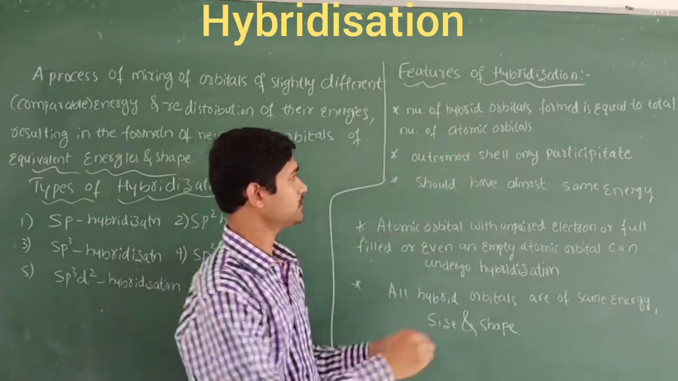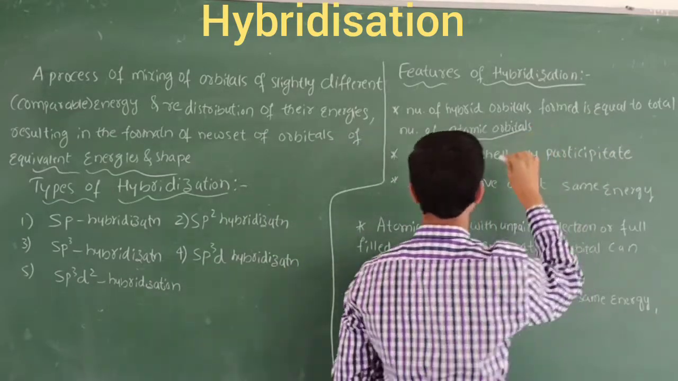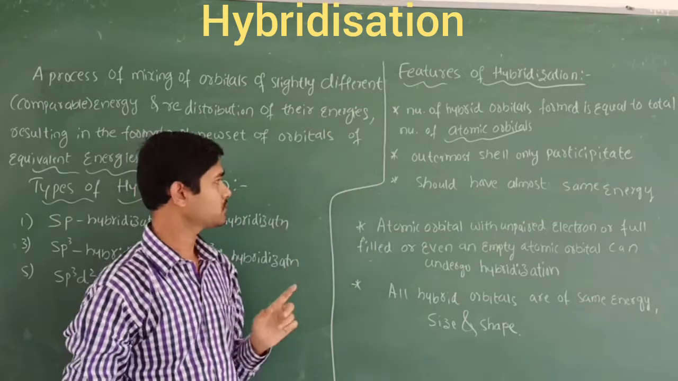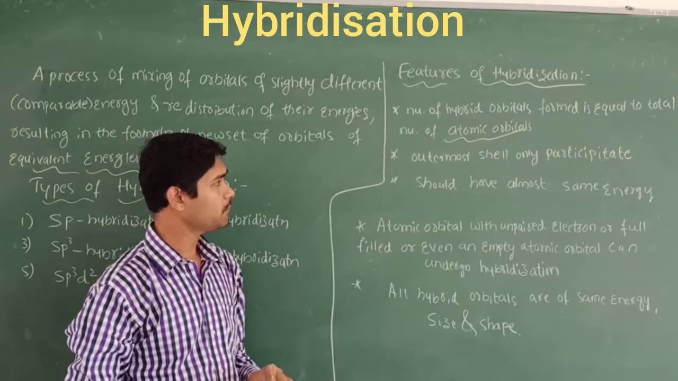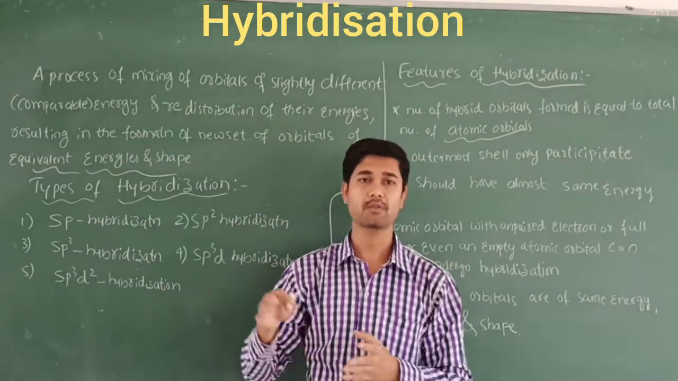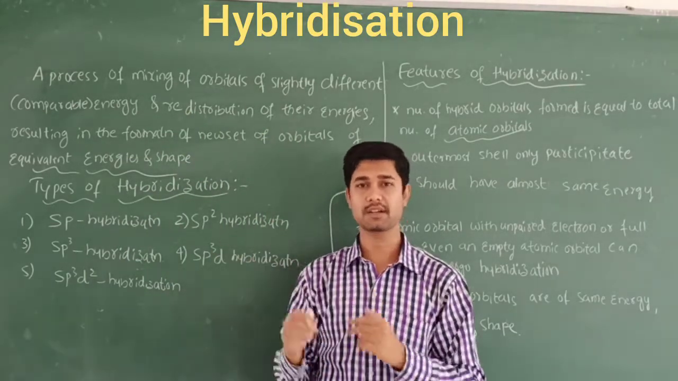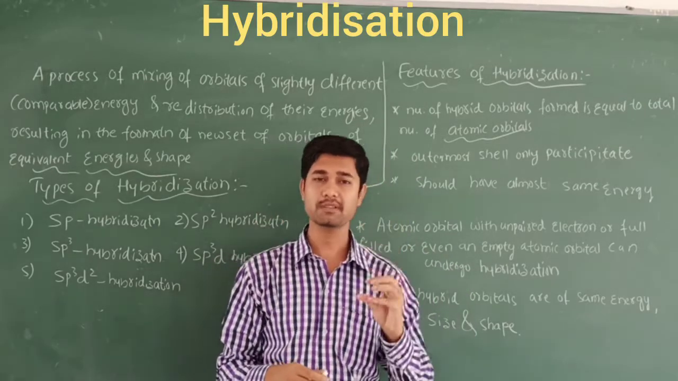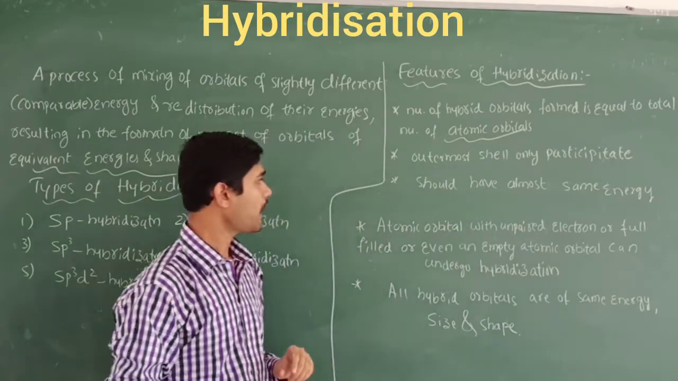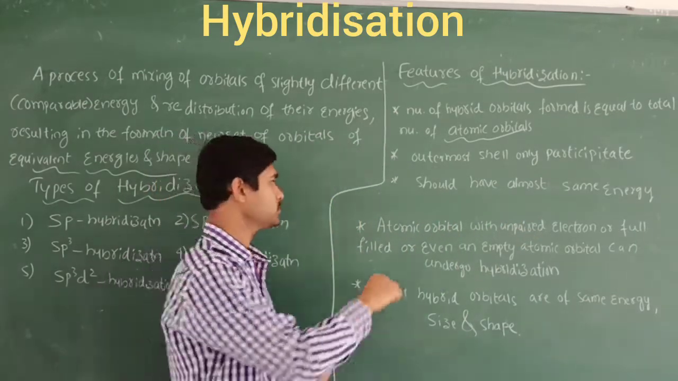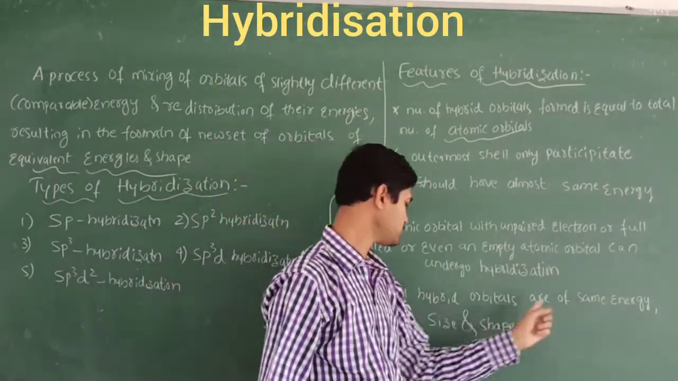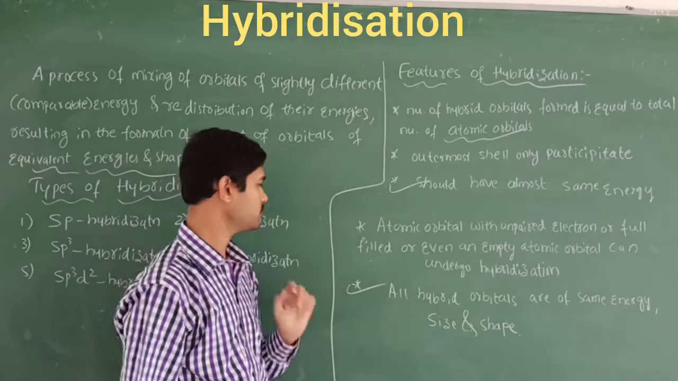So the total number of atomic orbitals must be equal to the number of hybrid orbitals. Second, only the outermost shell participates. The electrons within the outermost or valence shell are the ones whose orbitals are utilized for hybridization. They should have almost the same energy. And lastly, all hybrid orbitals have the same energy, and their size and shape should be the same.